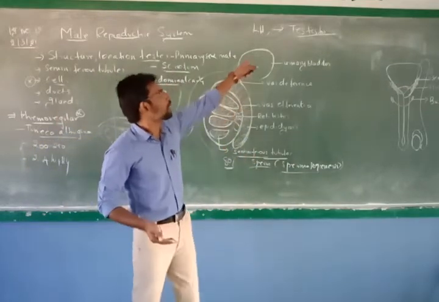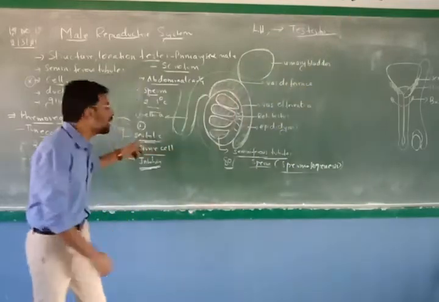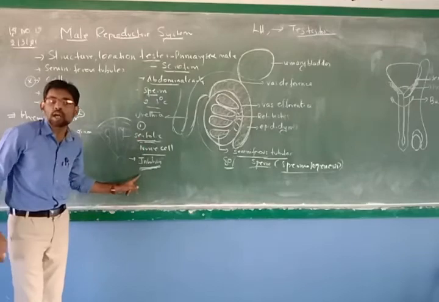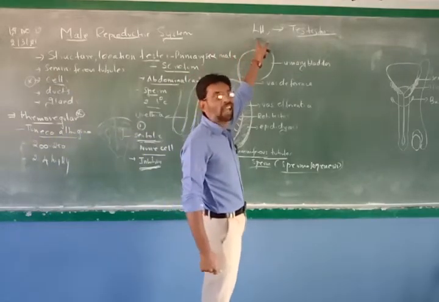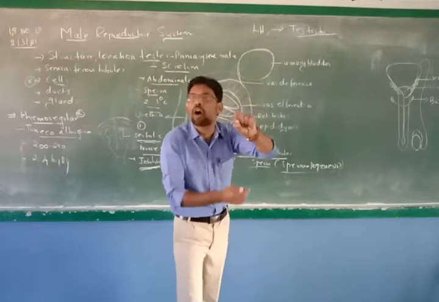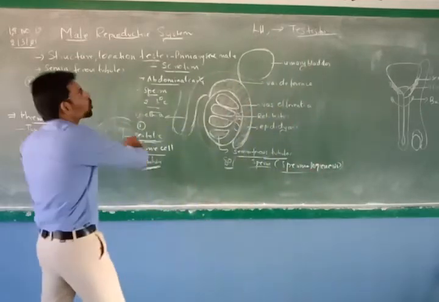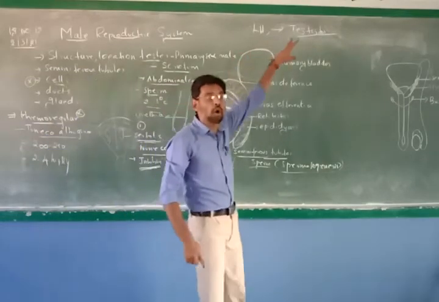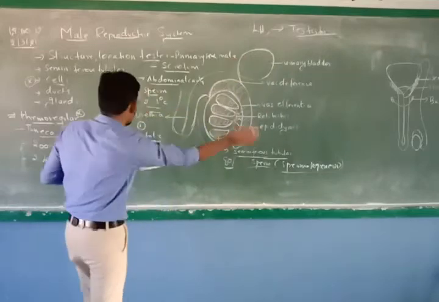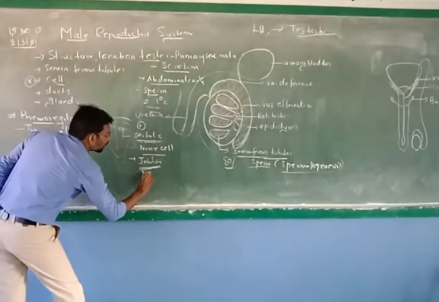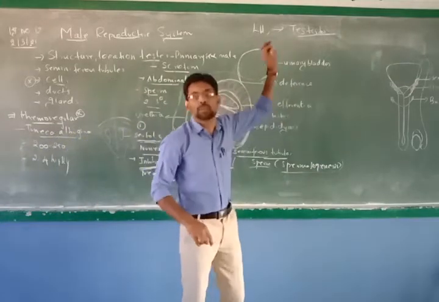Now here, if the testosterone is increased more, at that time the Sertoli cells will produce a hormone called inhibin in order to stop the secretion of LH. So if LH is switched off, testosterone cannot be synthesized. Okay, so if the testosterone level is more, it is inhibiting, stopping. This kind of mechanism is called a negative feedback mechanism. Negative. Positive means it is not there, so it is producing.